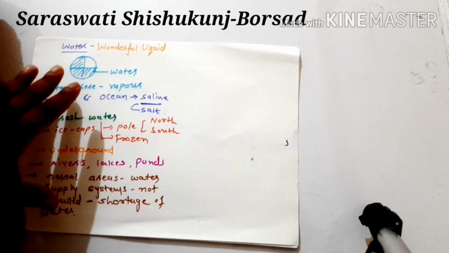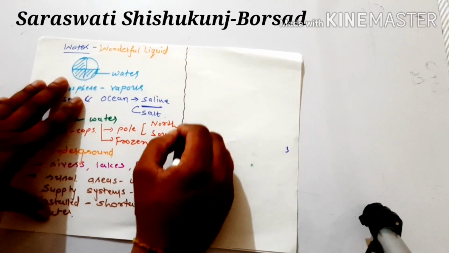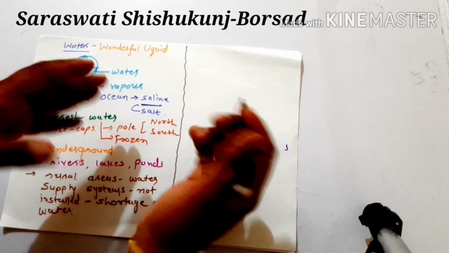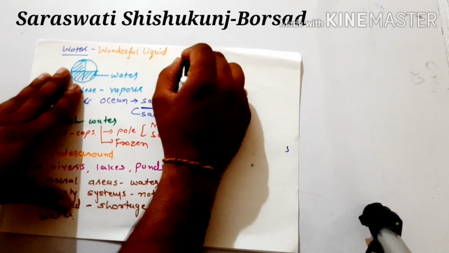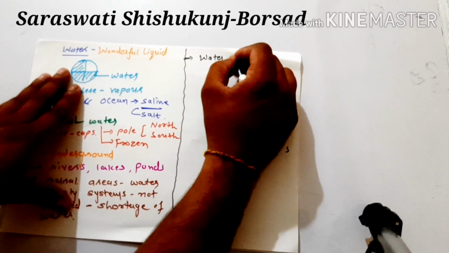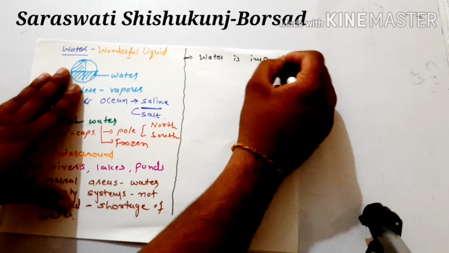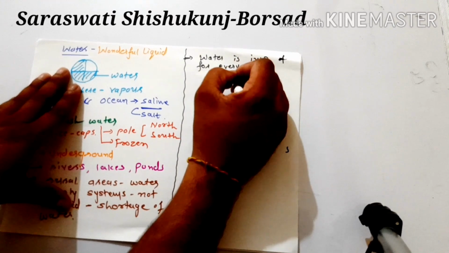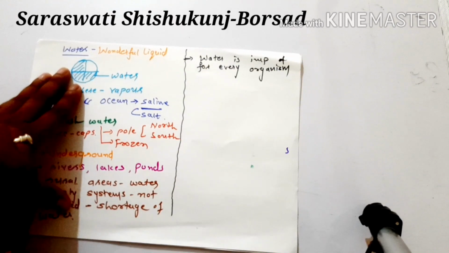Now one more question arises in our mind: is water important for every organism? Is water important for all organisms? The answer is yes. Why is water important for every organism?